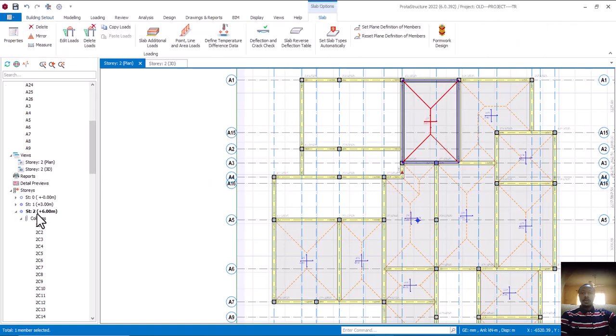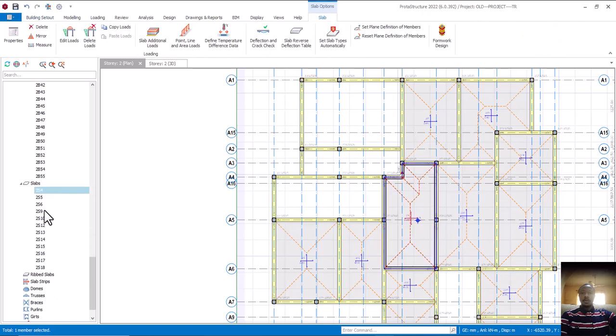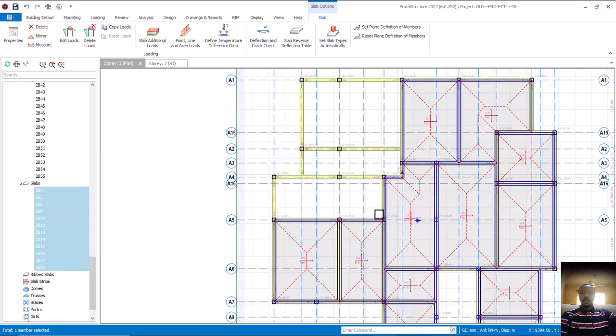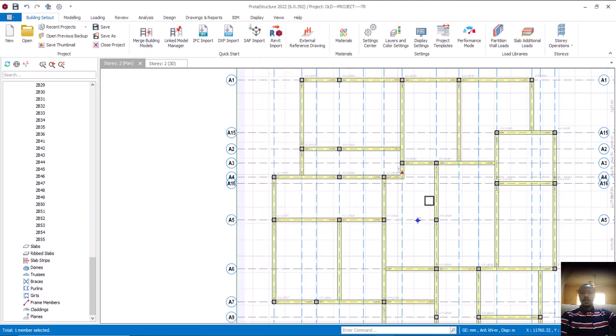Click on this, then come to this side. You can see slab. Is that okay? This one is for column. Come to slab. This one is beam. This is slab. Slab here. Click on here and press your shift key and click on the last one. Selected. Then press delete. Is that okay? This is slab. I click on OK. All deleted. Is that okay?